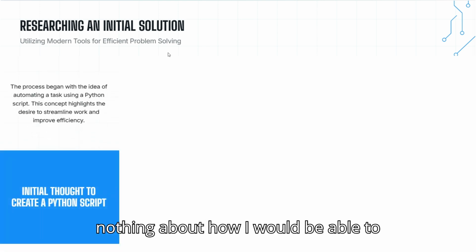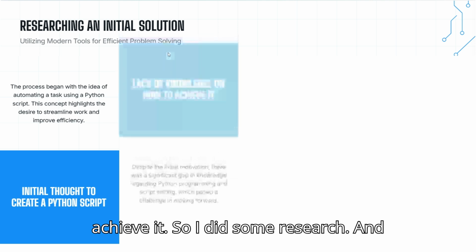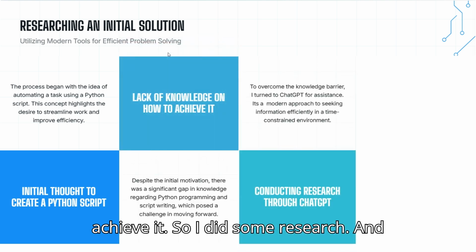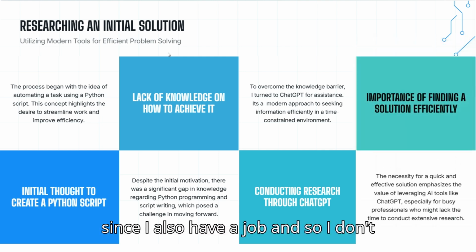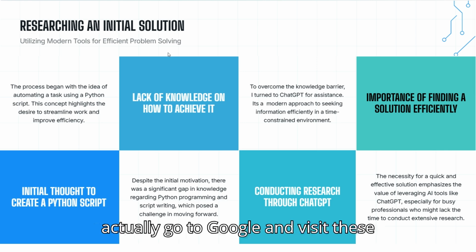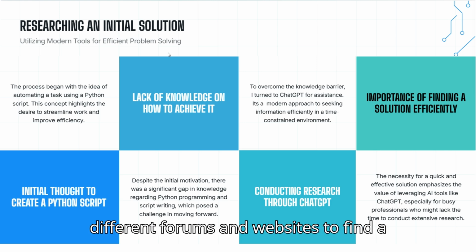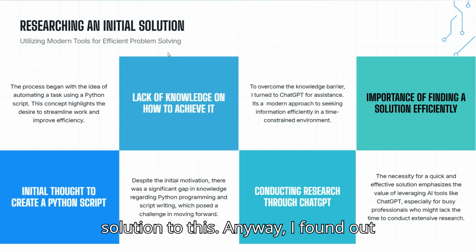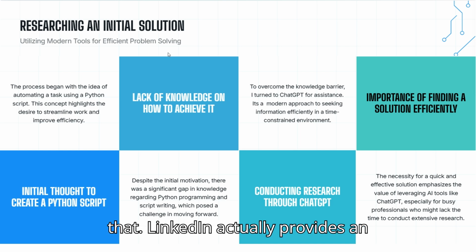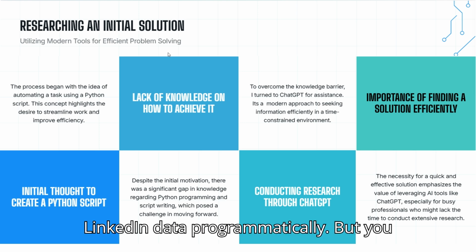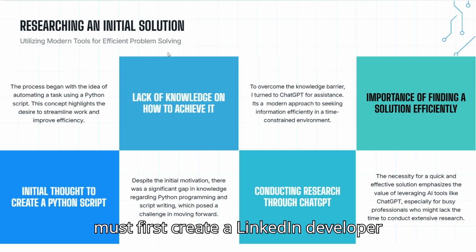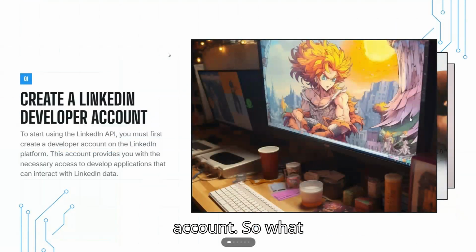But then I knew nothing about how I would be able to achieve it. So I did some research, and by research I mean I asked ChatGPT. Since I also have a job, I don't really have that much bandwidth to actually go to Google and visit these different forums and websites to find a solution to this. Anyway, I found out that LinkedIn actually provides an official API which allows you to access LinkedIn data programmatically. But you must first create a LinkedIn developer account.